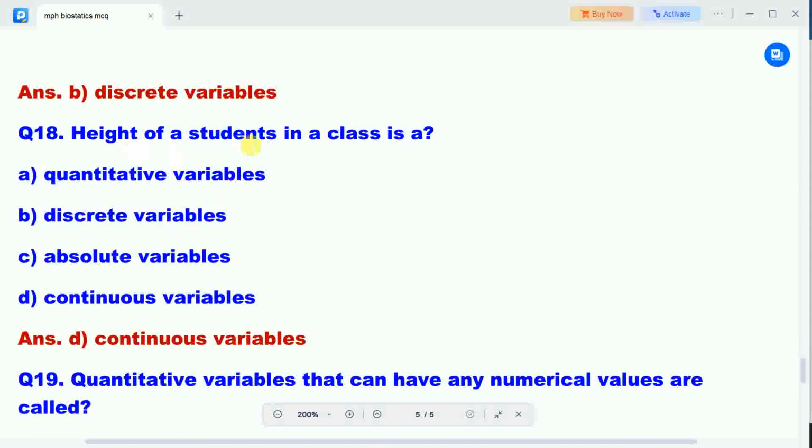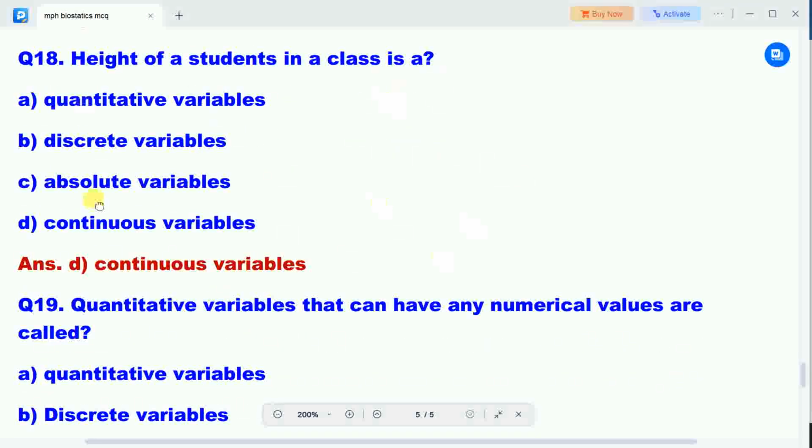Next question: height of a student in a class is. Option A, quantitative variables. Option B, discrete variables. Option C, absolute variables. Option D, continuous variables. Correct answer is option D, continuous variables. Height of a student in a class is a continuous variable.